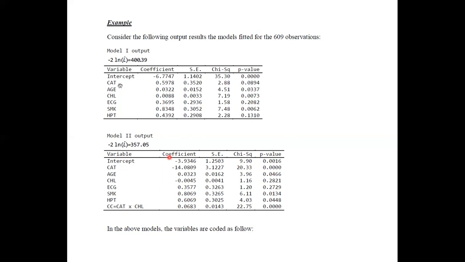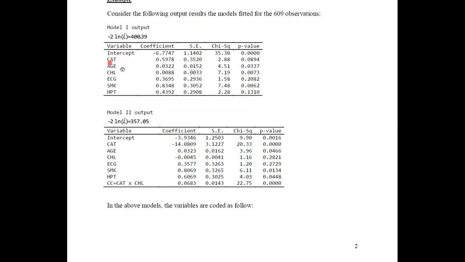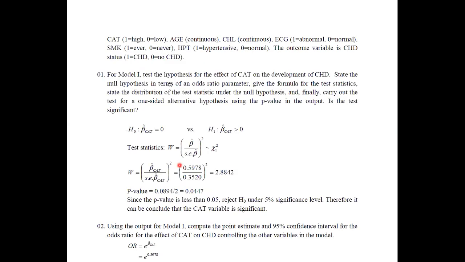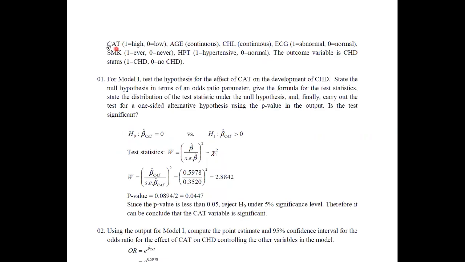If you go through the variables in this analysis, there is an intercept, and the variables are cat, age, CHL, ECG, SMK, and HPT. Here CC has been identified as the interaction between cat and CHL. And if you go through this data set, you can see that here we have identified CAT as a categorical variable.